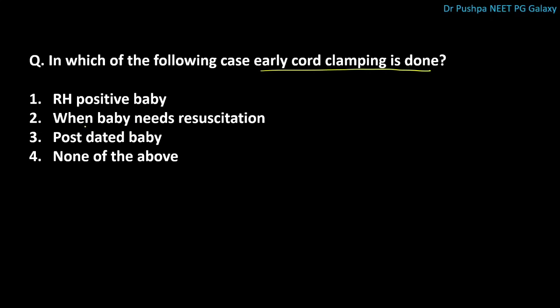Next question is, in which of the following case early cord clamping is done? The correct answer is when baby needs resuscitation. According to active management of third stage of labor, delayed cord clamping has to be done. That is, cord is clamped after 1 minute so that an extra 80 ml of blood goes to the baby. In some cases, early cord clamping has to be done, like in Rh negative baby, when baby needs resuscitation, and in HIV positive cases.